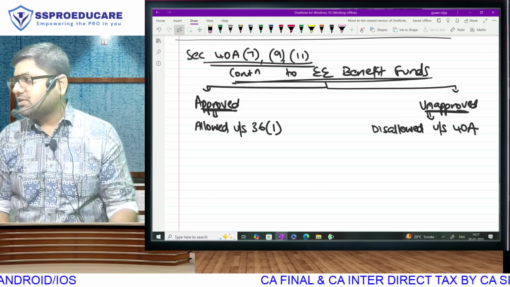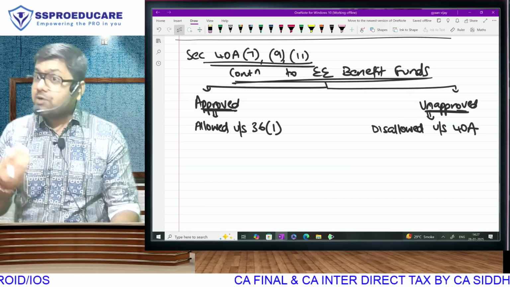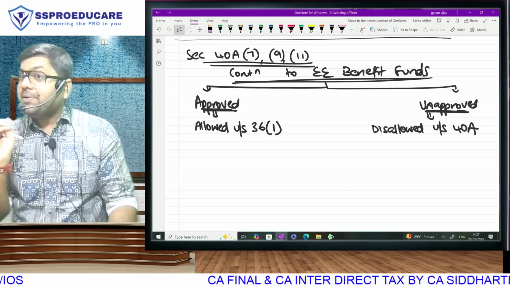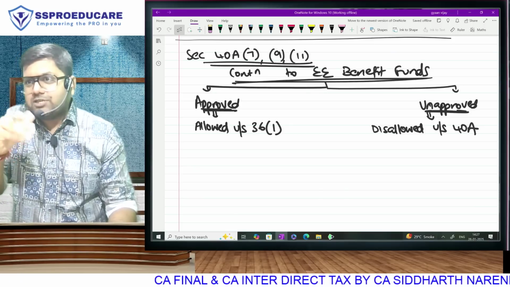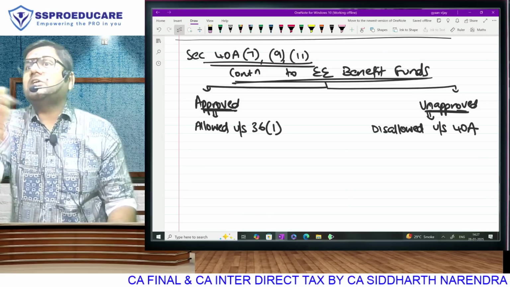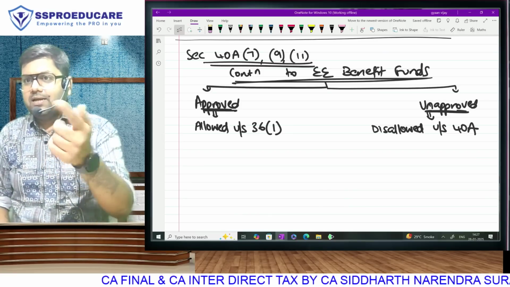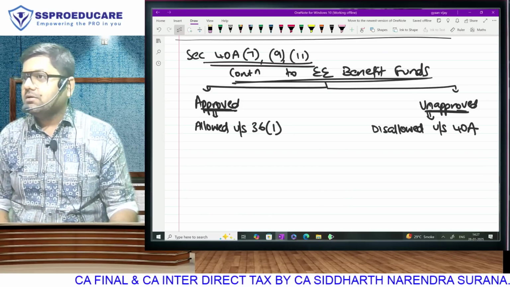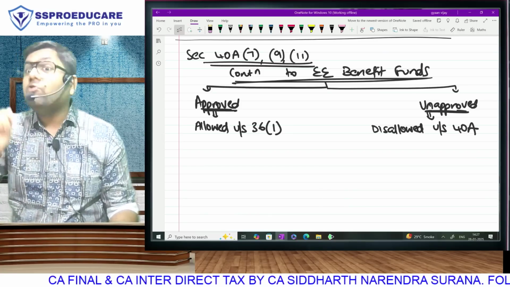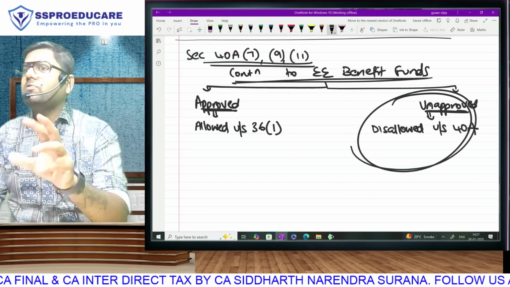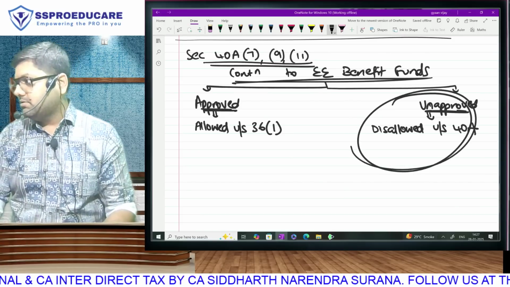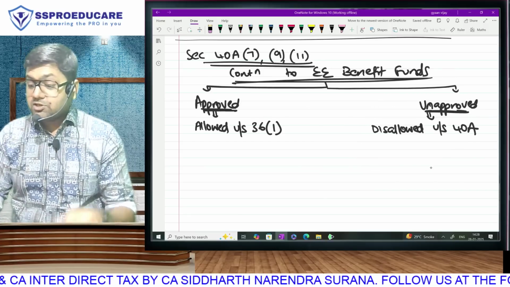But there's a question. See, the reason why we disallow unapproved is that you make provision by debiting P&L account, showing a liability. Either you show expense and make payment or show expense and show current liability. Debit the P&L and credit effect is current liability. If you are under government regulation, you will make payment. But because here you are not under government regulation, there are people who are only showing expense, never paying it. Therefore, disallowed. Because there is no control over you.